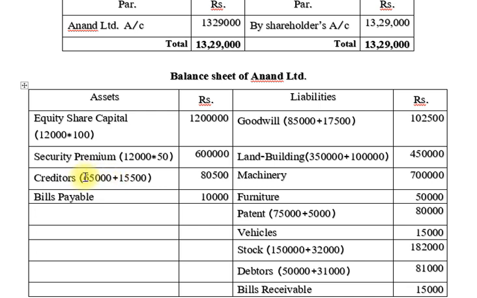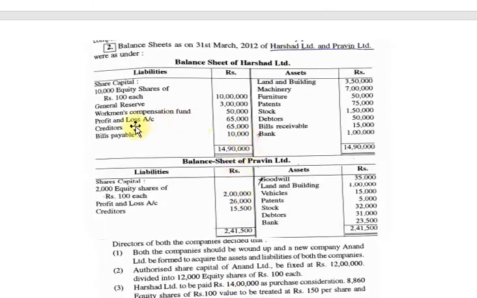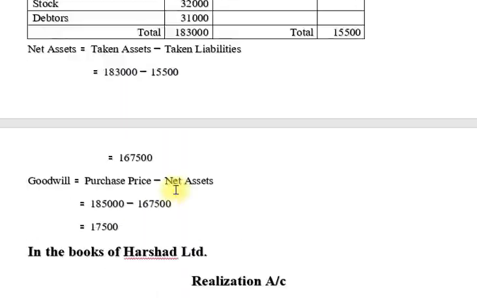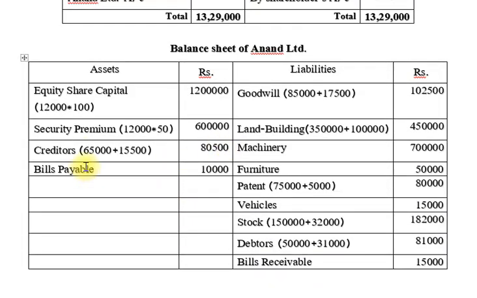Now creditors. What can we do here, friends? You can see in Harsat Limited and Praveen Limited, and make the total of creditors. So friends, you can see in the balance sheet creditors 65,000 and creditors 50,500 rupees. So now we make the total and note it down.